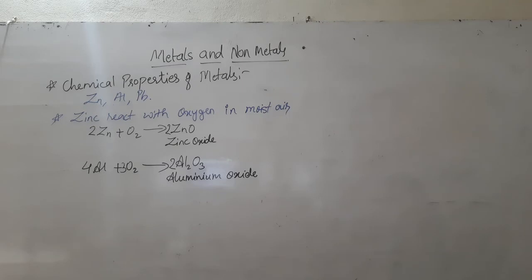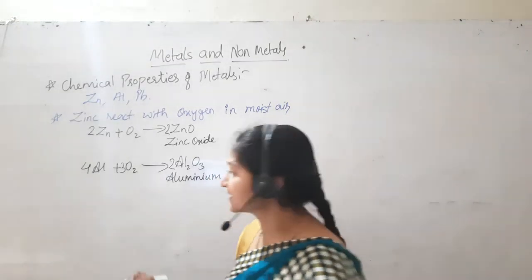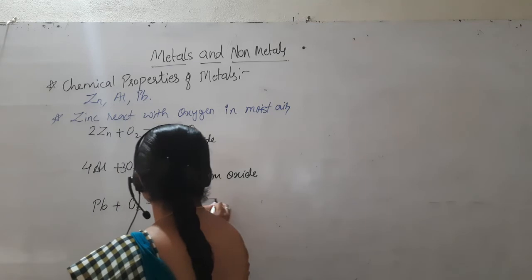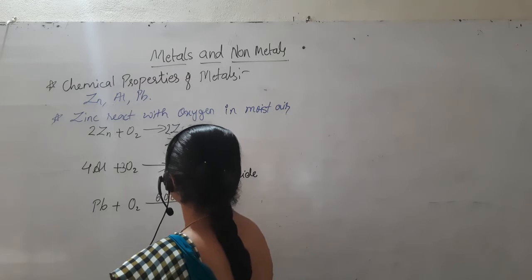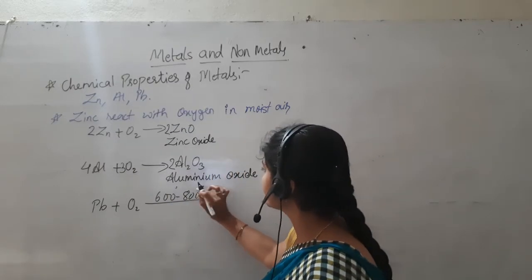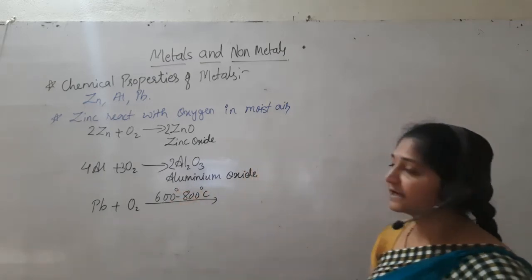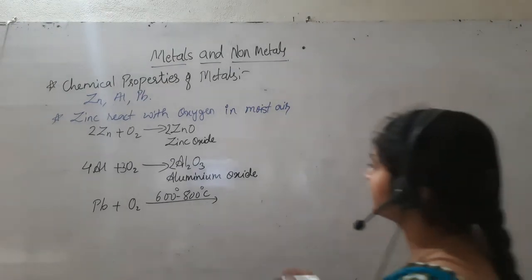Then next example, write down lead. Lead reacts with oxygen in air to form lead oxide, but here the lead should be heated at 600 to 800 degrees Celsius. So write down here lead plus oxygen, about 600 to 800 degrees Celsius. When it is heated, it is going to form its oxide, that is lead oxide, PbO.